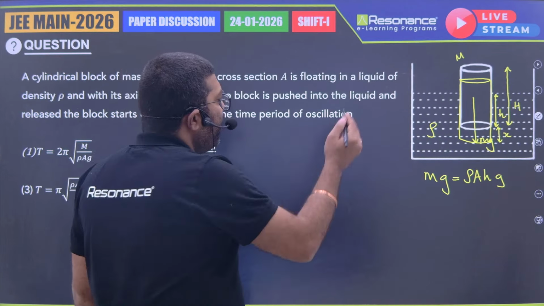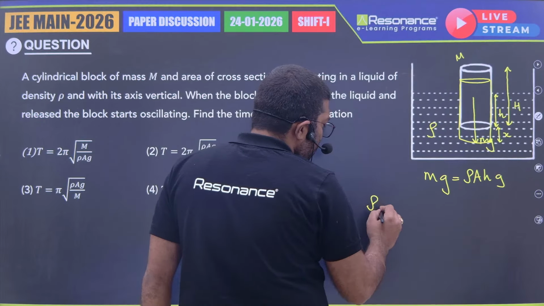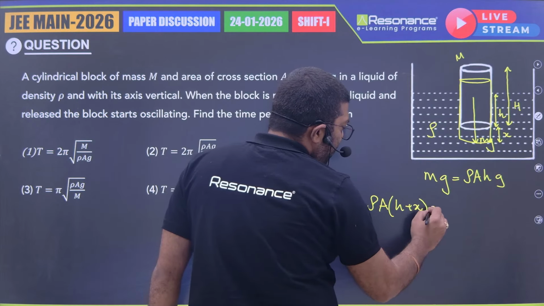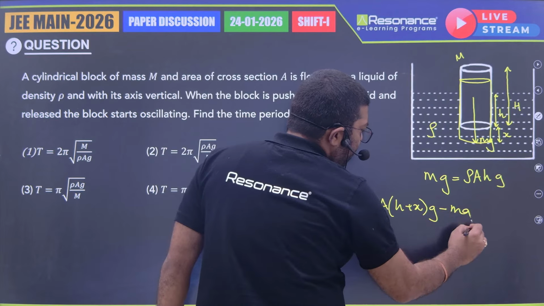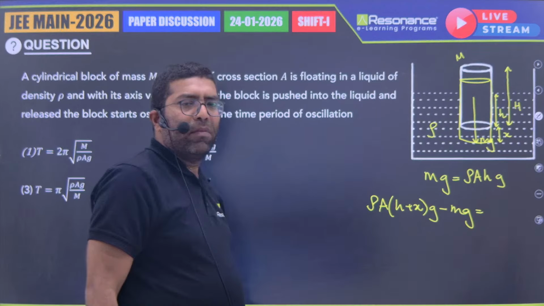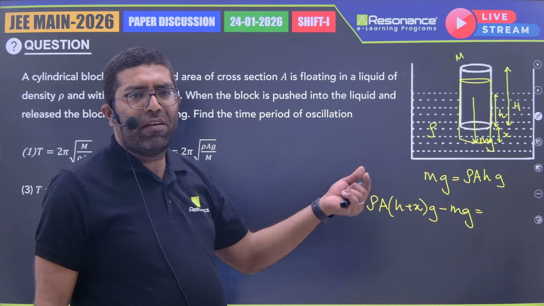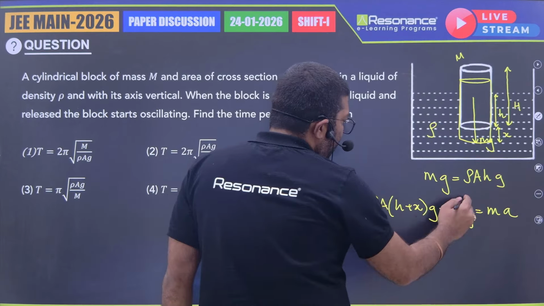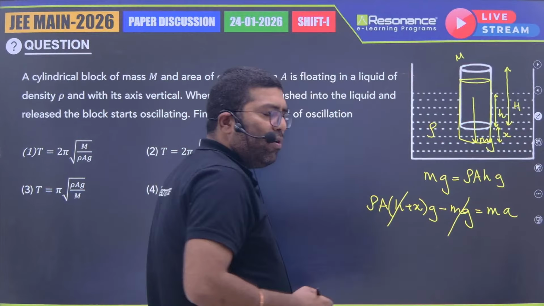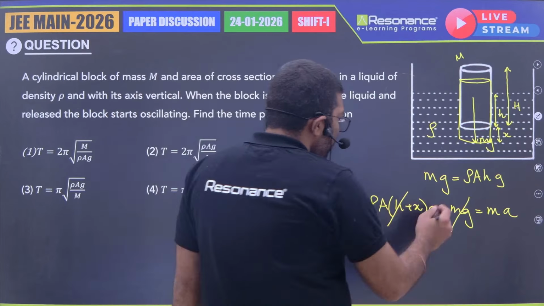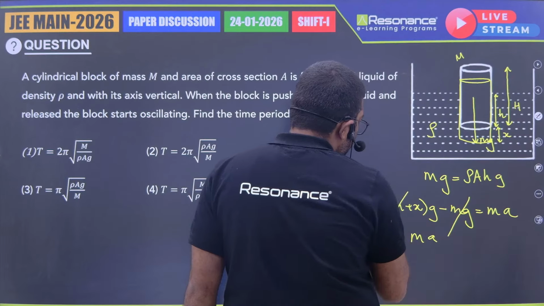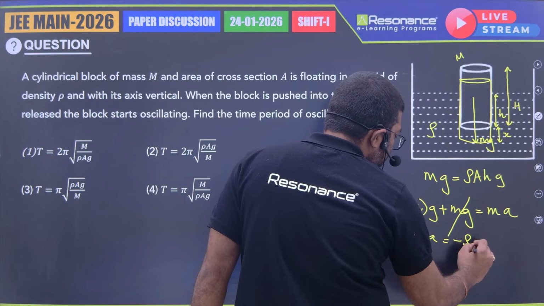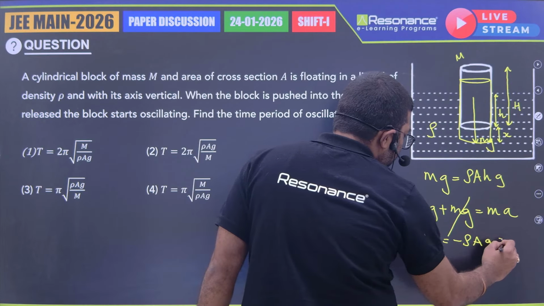So the buoyancy force which is acting upwards, which will be rho a into (h plus x) into g minus mg, will provide the force that F is equal to ma. So here in equilibrium condition, mg is balanced by rho a h into g. So acceleration and displacement are in opposite direction. So ma will be minus rho a g into x.